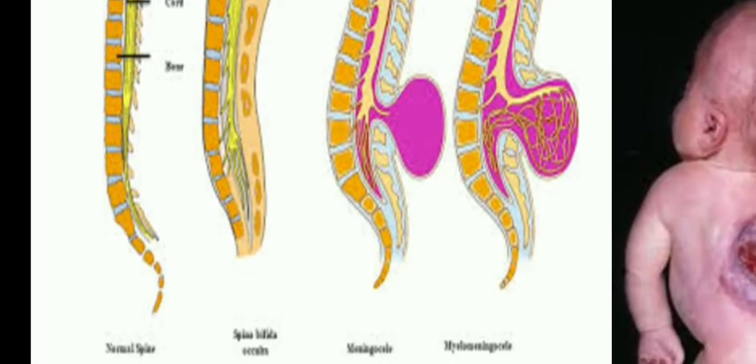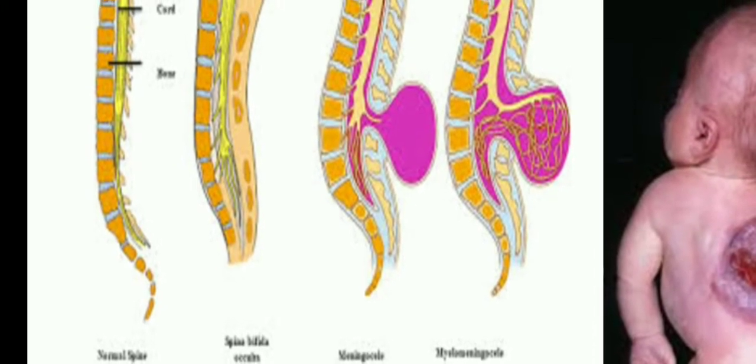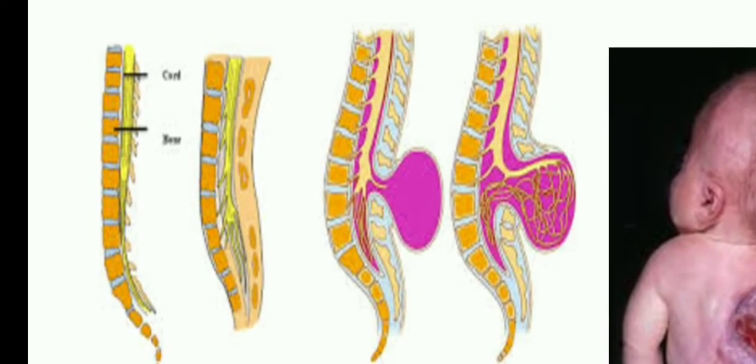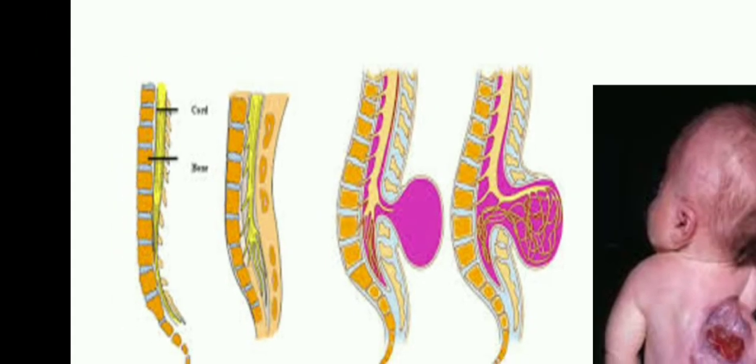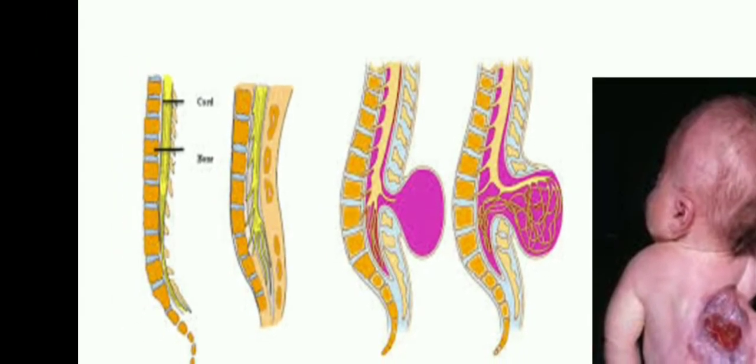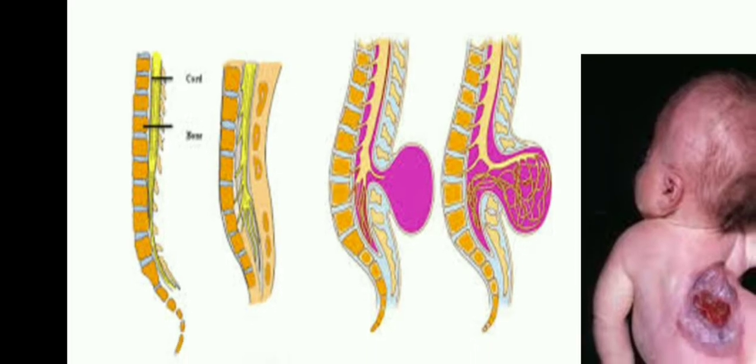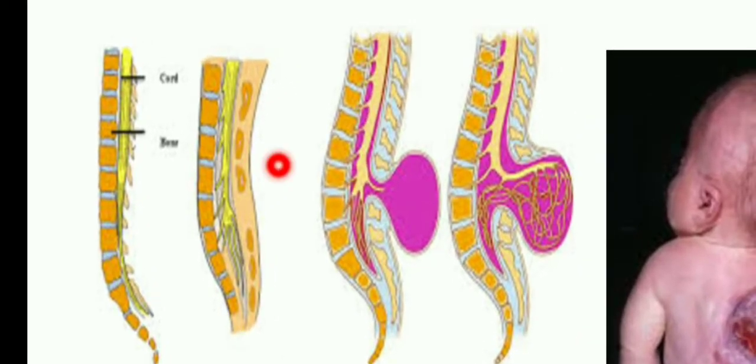Second, look at this picture, that is spina bifida occulta. Spina bifida occulta, what is it? Look at this here, some gap is there. Okay, but the spinal cord does not come through the gap, through an opening.